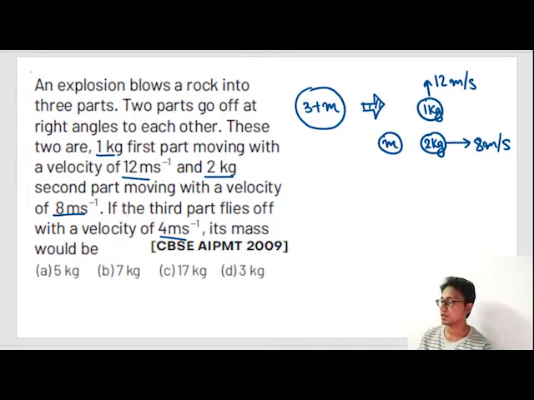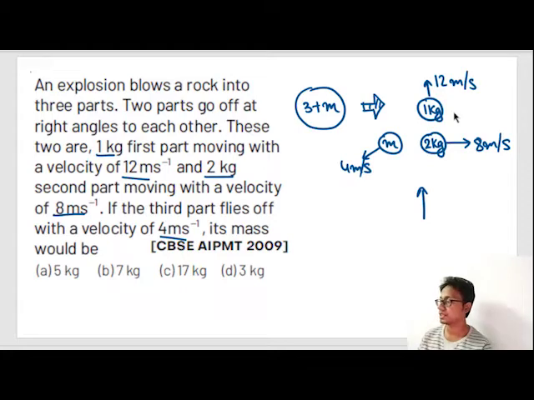What is the combination of these two vectors? We know that the third velocity is 4 meter per second. And from the previous problems we have learned that this velocity vector will be directly opposite to the combination of these two vectors. So let's add these two vectors.